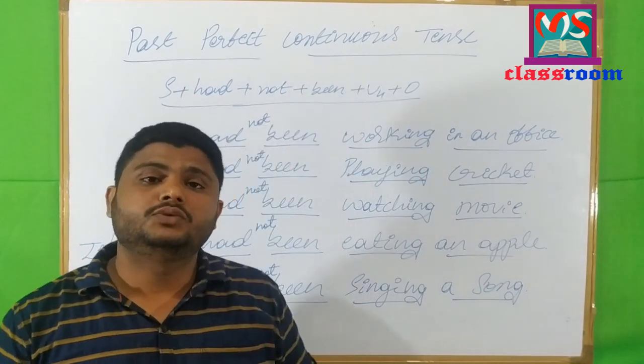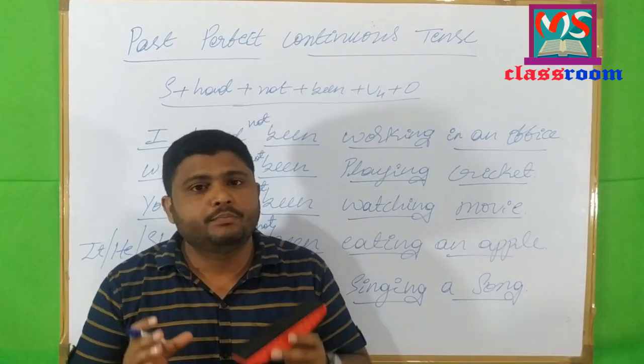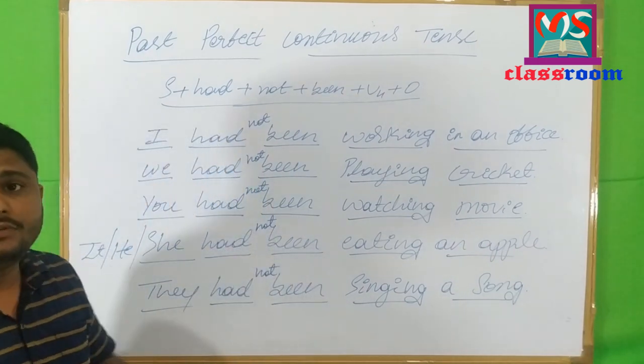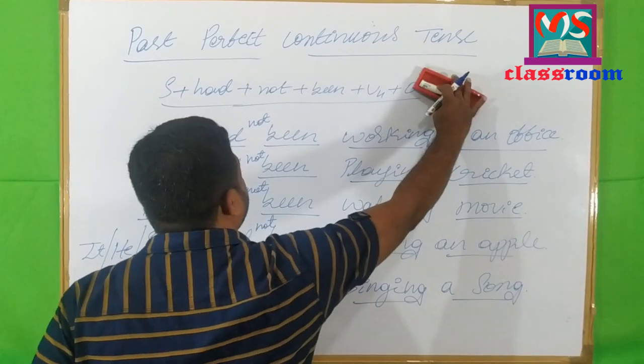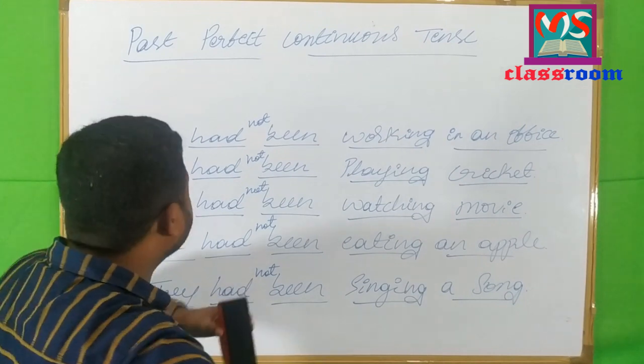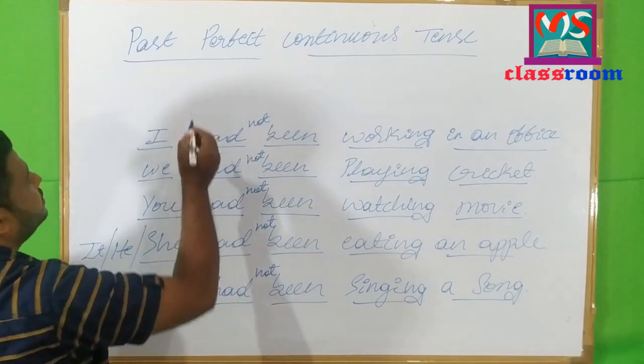Now let us move to interrogatives in past perfect continuous tense. First we have to look at the formula. Let me write the formula of an interrogative sentence in past perfect continuous tense.